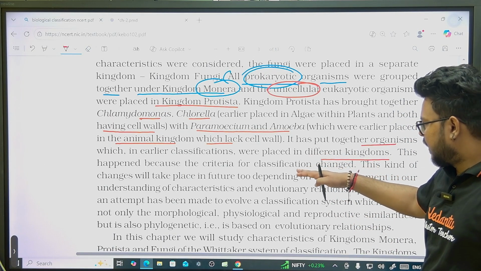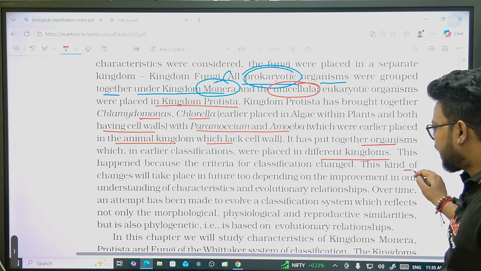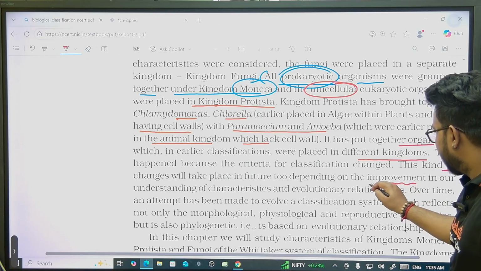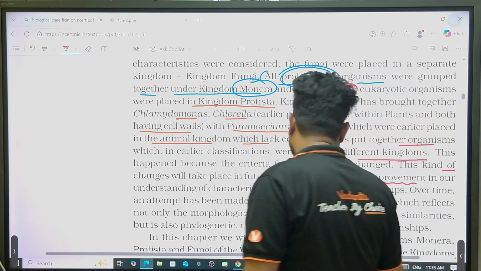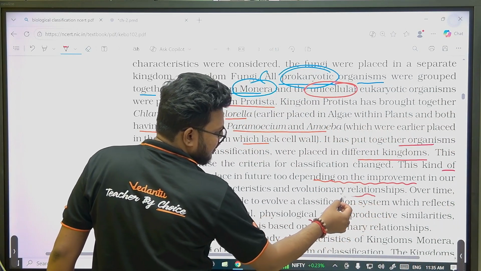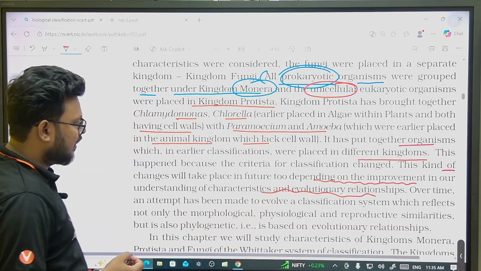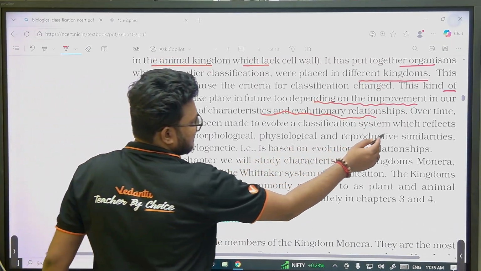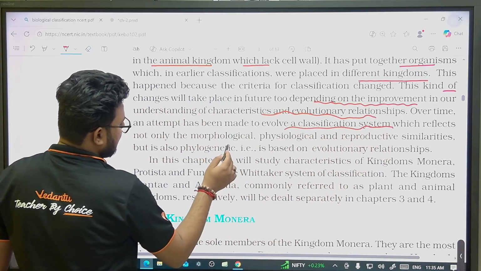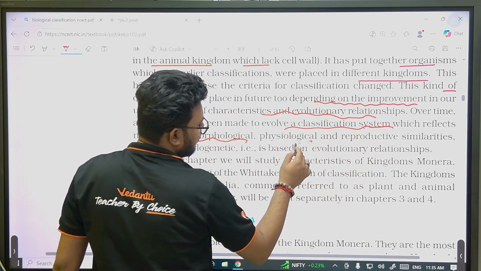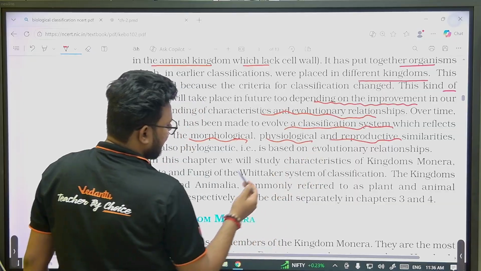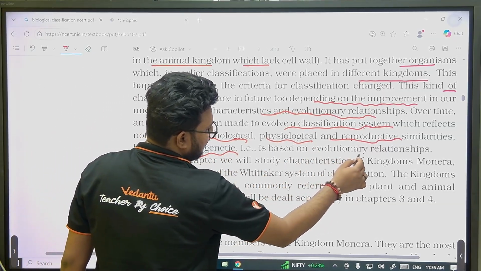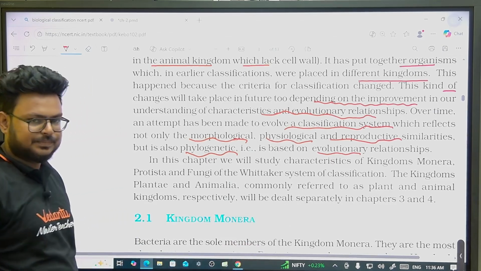This happened because the criteria of classification changed. This kind of change will take place in future too, depending upon the improvement in our understanding of evolutionary relationships. Over time, attempts have been made to evolve classification systems which reflect not only morphological, physiological and reproductive similarities, but are also phylogenetic. Phylogenetic means based on evolutionary relationships.